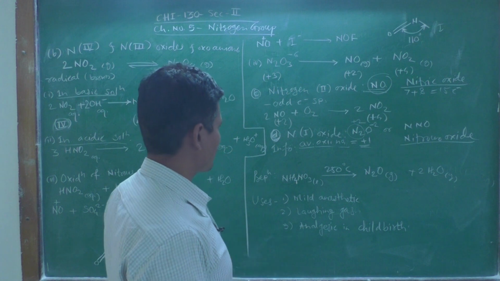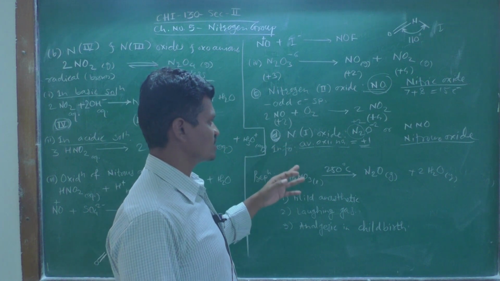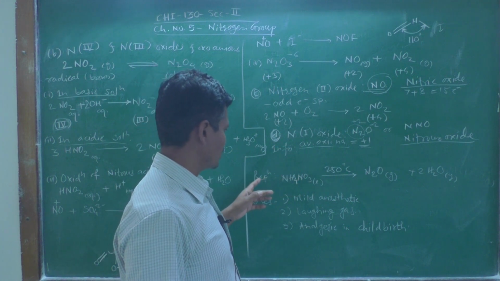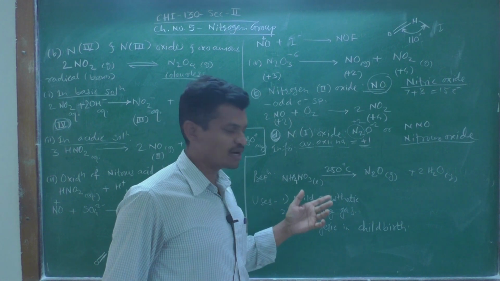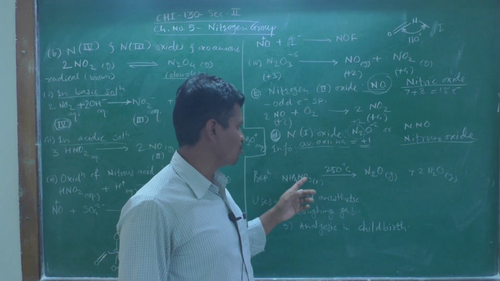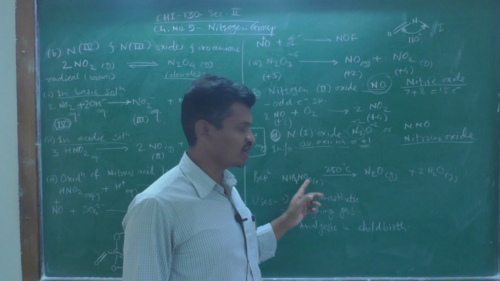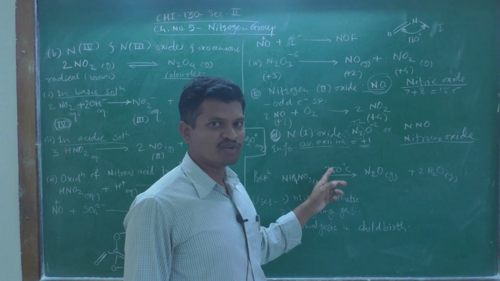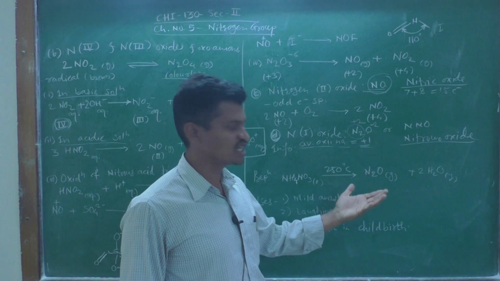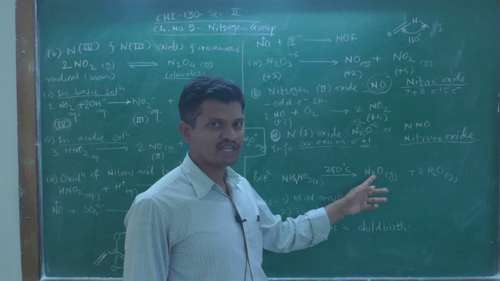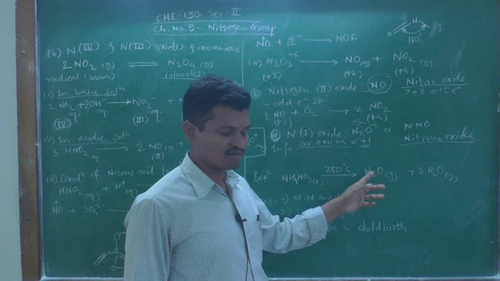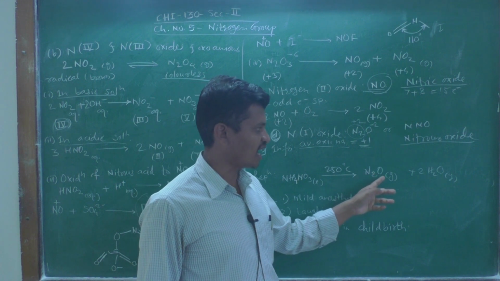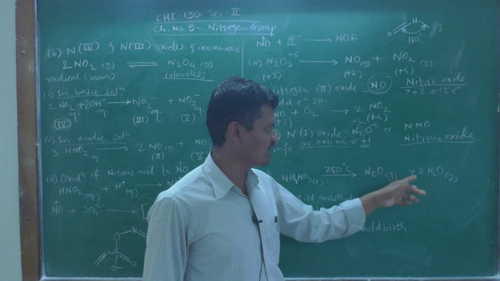The preparation of this nitrous oxide is given here. It is prepared from molten ammonium nitrate. This molten ammonium nitrate, NH4NO3, at 250 degrees Celsius, disproportionates into N2O, that is nitrous oxide, and water.